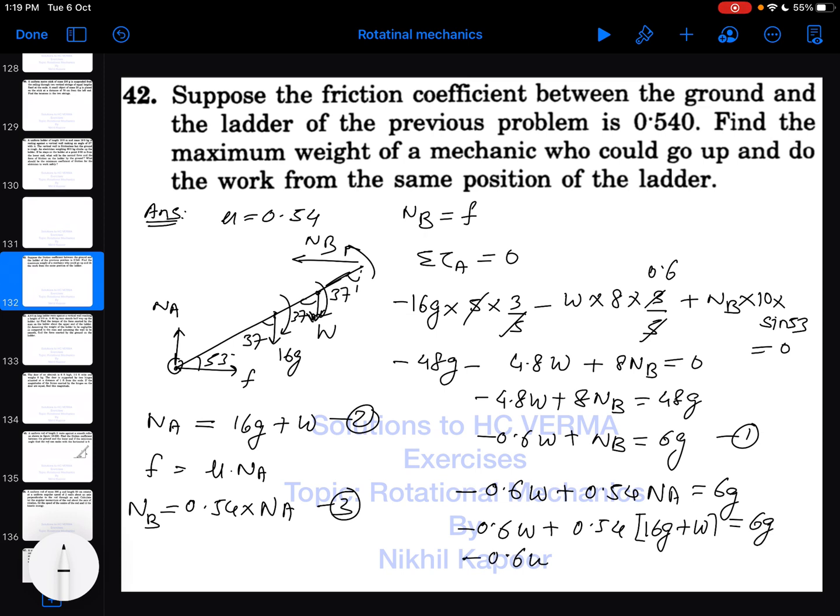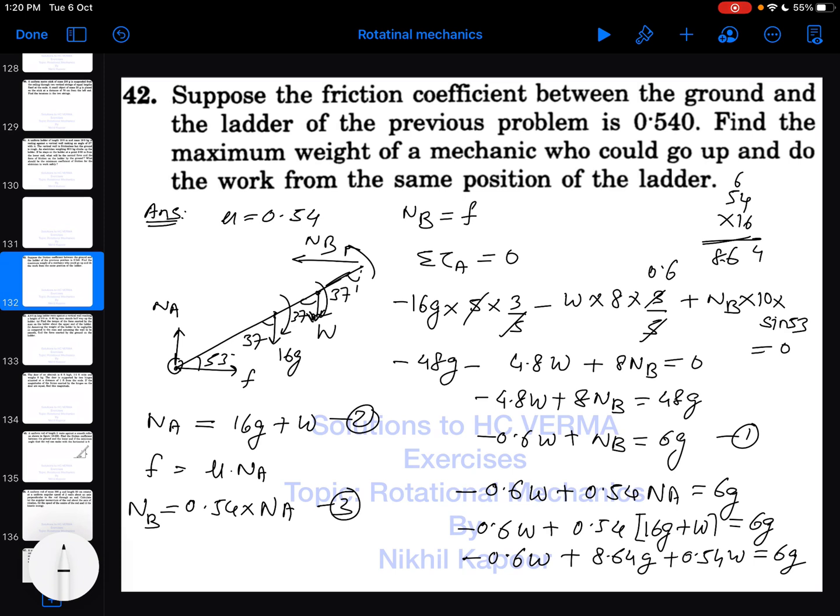So minus 0.6 W plus, let's multiply here. 0.54 into 16, so 54 into 16, 16 4s are 64, 6 carry, 16 5s are 80 and 6 would be 86. So decimal point after 2 digits, so that would be 8.64 G plus 0.54 W is equal to 6G.